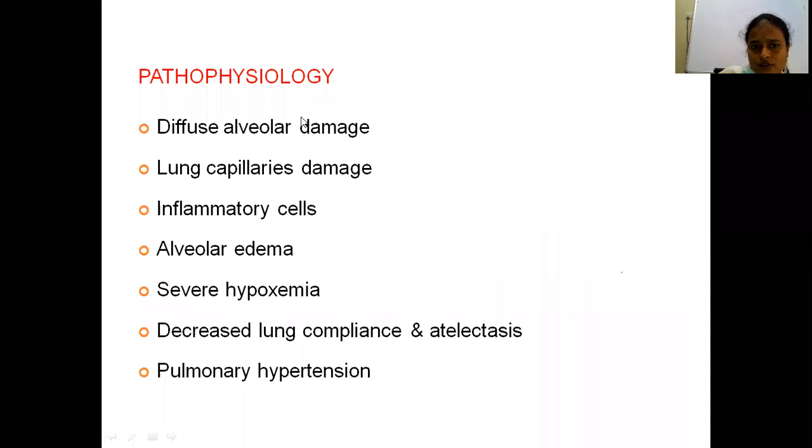Coming to pathophysiology, what is the pathophysiology of ARDS? Mainly diffuse alveolar damage, epithelial damage of type 1 cells, and lung capillary damage leading to inflammatory cell recruitment, followed by alveolar edema, which leads to severe hypoxemia, decreased lung compliance and atelectasis, followed by pulmonary hypertension.